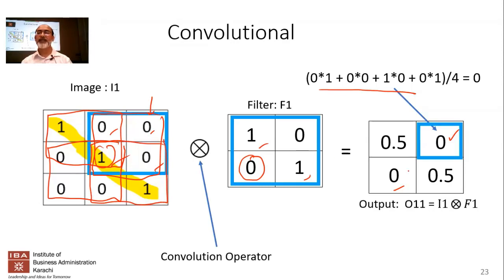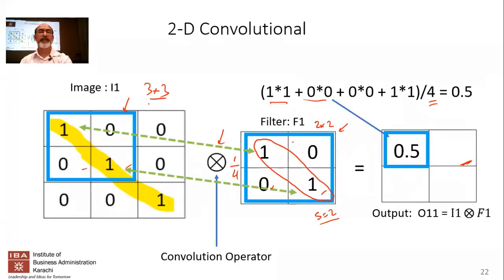So you can see I'm going to get 4 values. I'm going to get 0.5 along the diagonal. When I place this filter in this quadrant, again it's going to result in a 0.5, just like it gave me a 0.5 when I placed the filter in the top left quadrant.